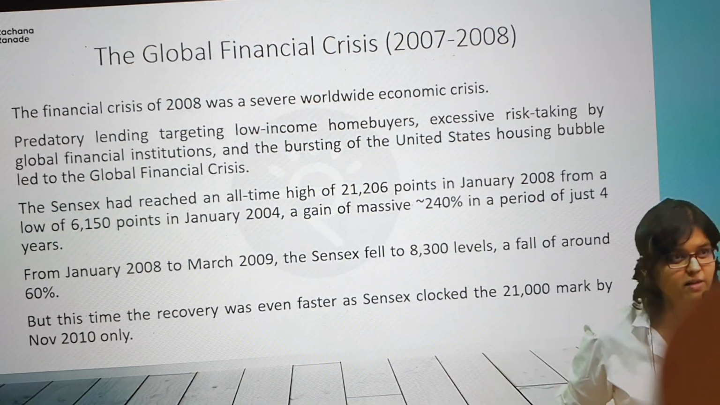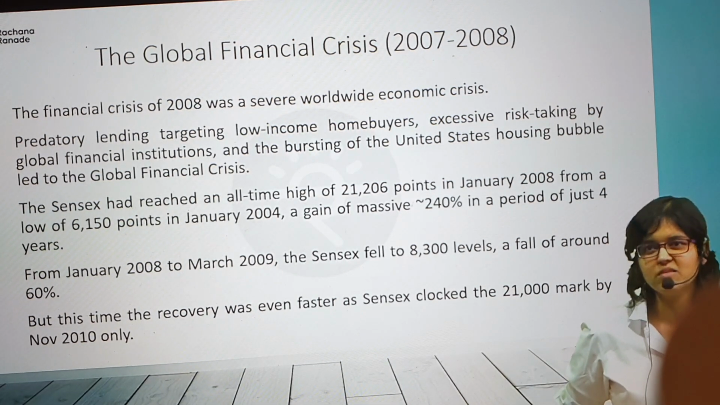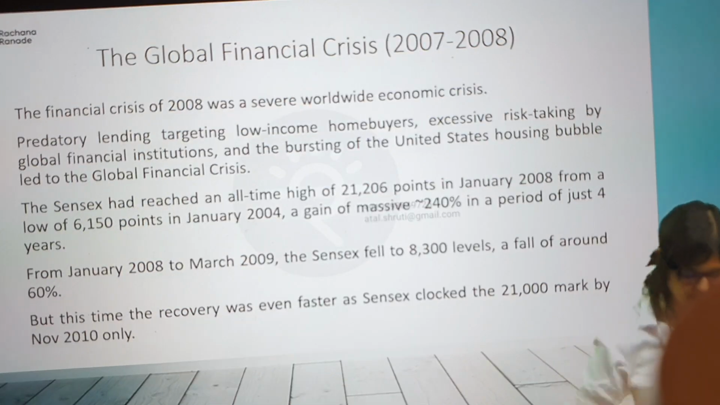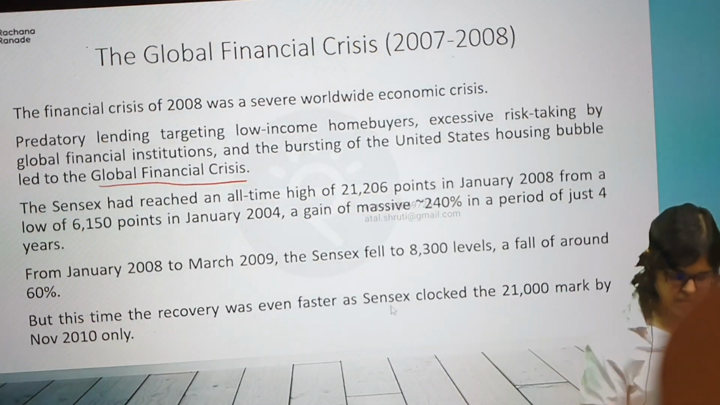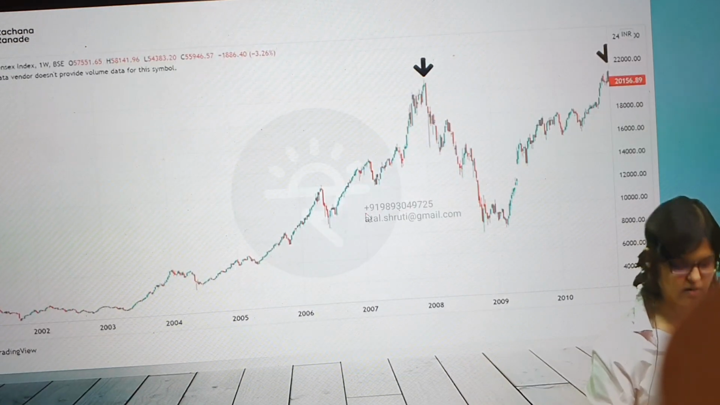Yes, that is what we discussed in market-wide circuit breakers. Was it the first time? Almost yes. What did the people feel? Gone, it's over. And it will take years to recover. Correct. So now, you can just mark this is like a global financial crisis that happened. Sensex had reached an all-time high of 21,206 points. And if you see here, just go to the next page.